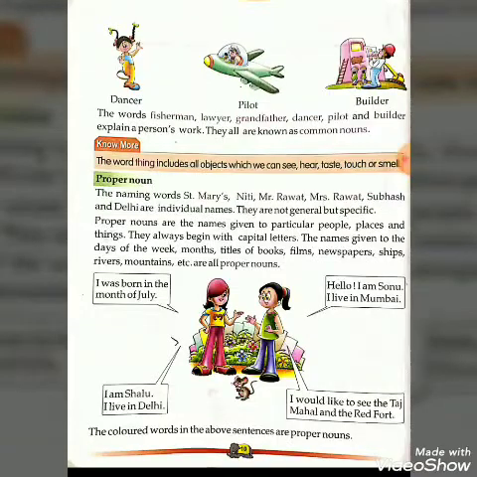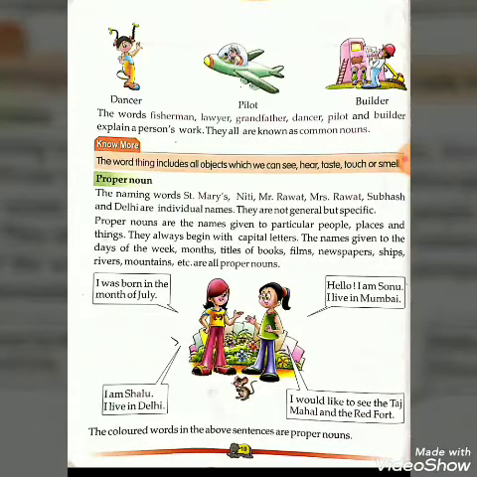We write Monday starting with a capital letter, Tuesday, Wednesday. Months, January, February. Title of the books, films, newspapers, ships, rivers, mountains, they are all proper nouns.